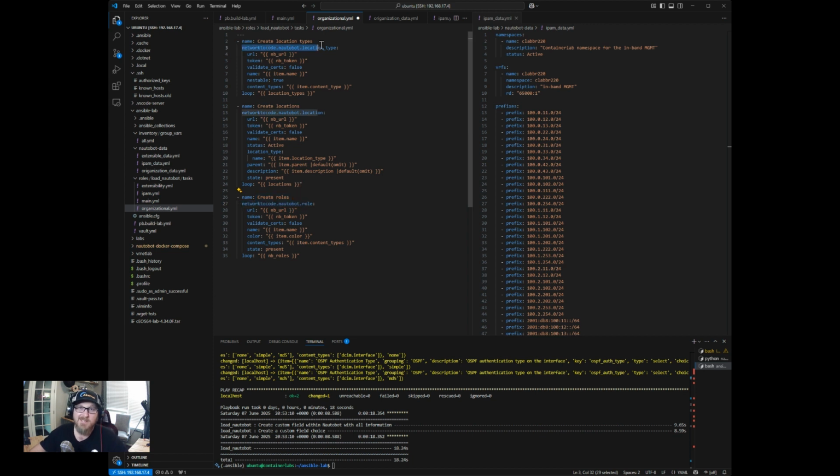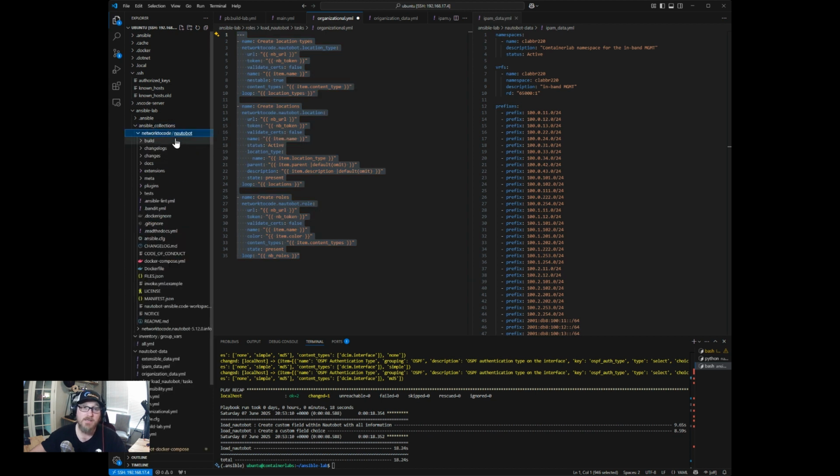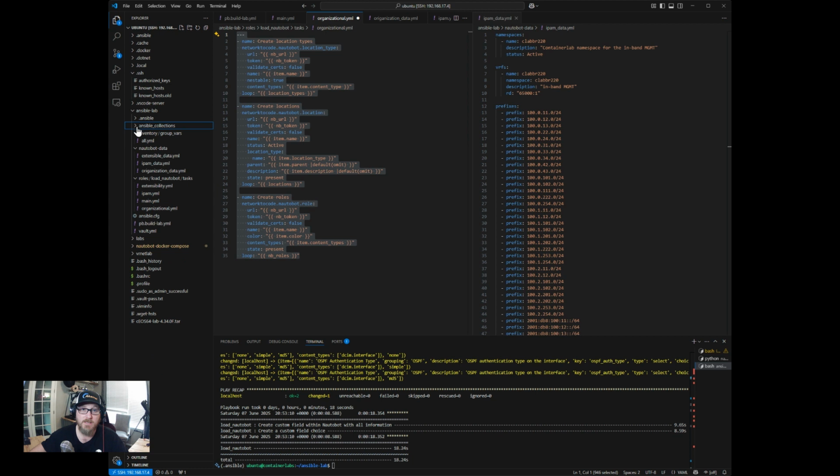Now, most of this stuff is going to look very similar. All we're really doing is changing the module that we're using in each one of these. For the most part, you're going to change the key values that go into it, but a lot of them are very similar. So there's definitely a lot of copy paste that can be done here. You can certainly copy paste from the examples provided for you in the Ansible collection, network to code, Nautobot folder as well.